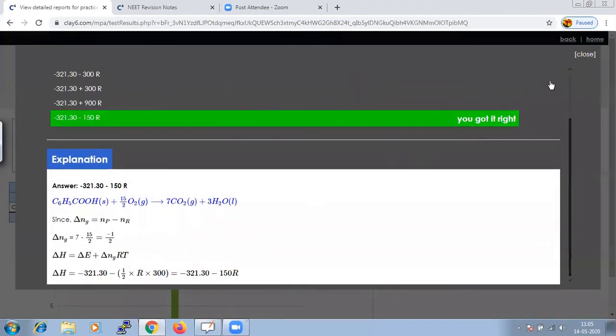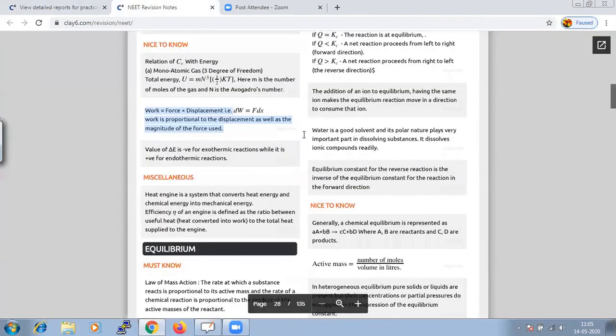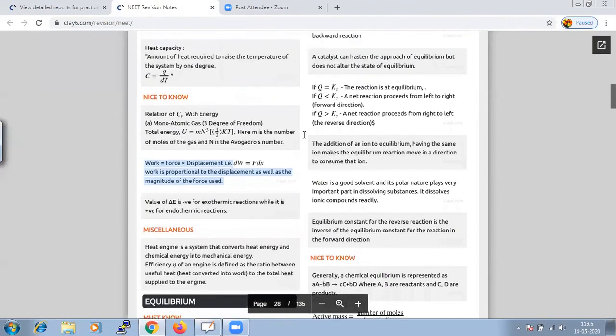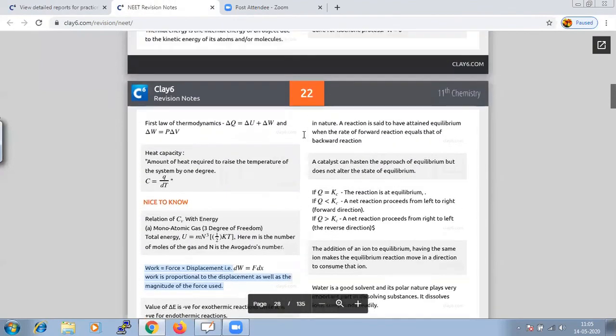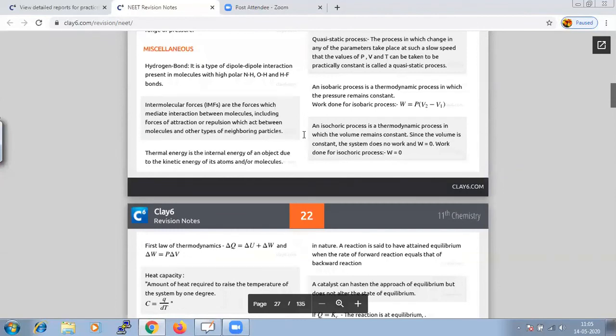So you could go through each question wherever we have gone wrong, and you can get a clear explanation about the answer as well as the formula being used. And the revision notes will help you simplify your work to do a quick revision for the chapter. And I repeat once again, thermodynamics is a very important chapter, so prepare well.